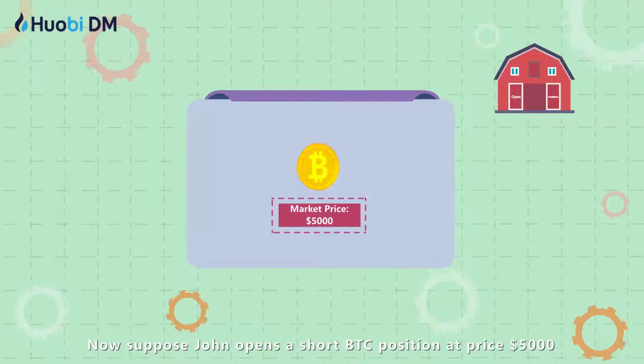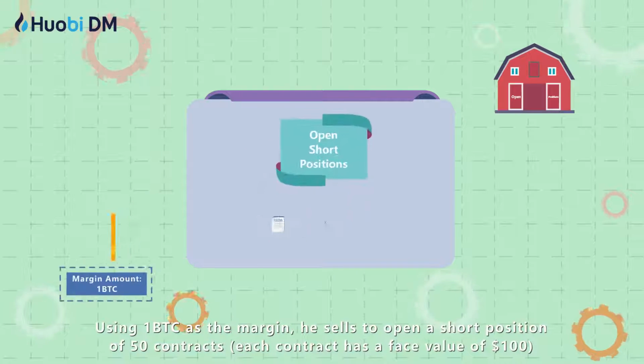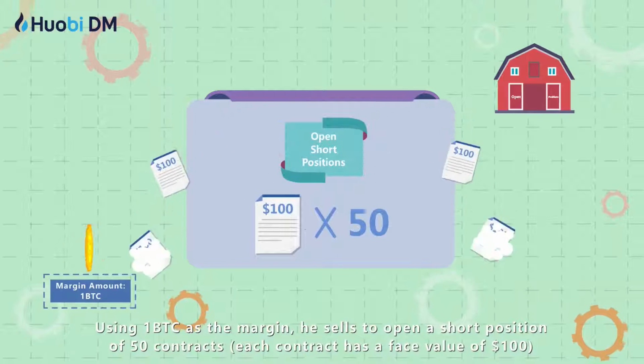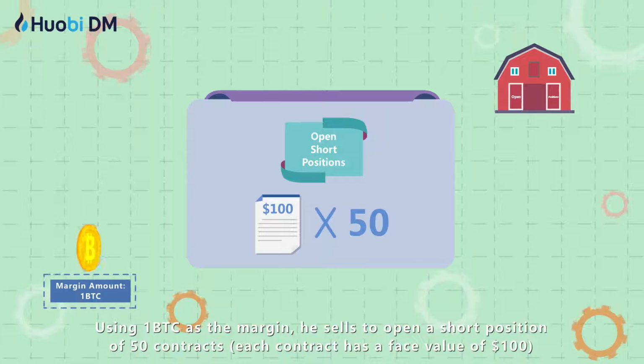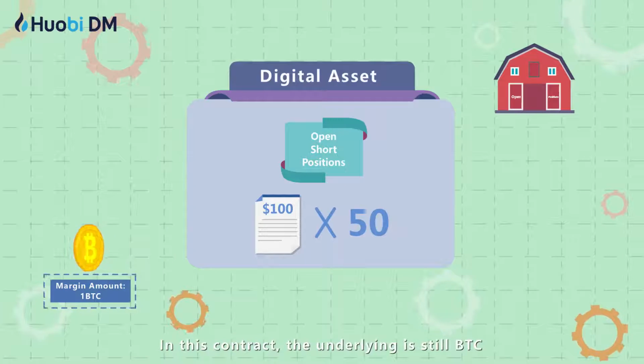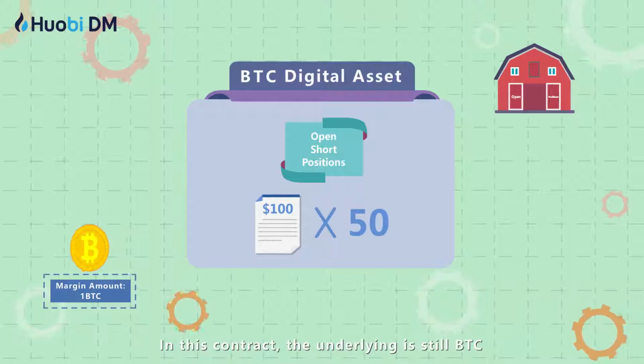Now suppose John opens a short BTC position at price $5,000. Using 1 BTC as the margin, he sells to open a short position of 50 contracts. In this contract, the underlying is still BTC.